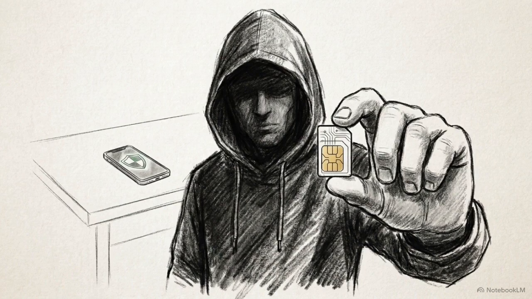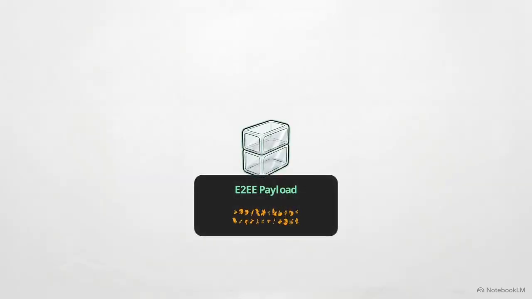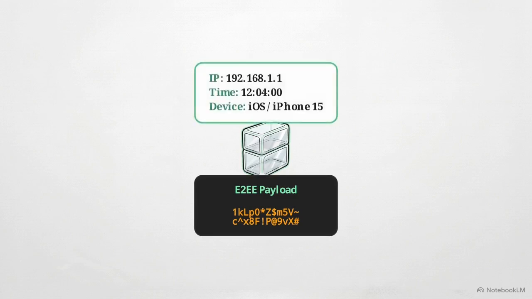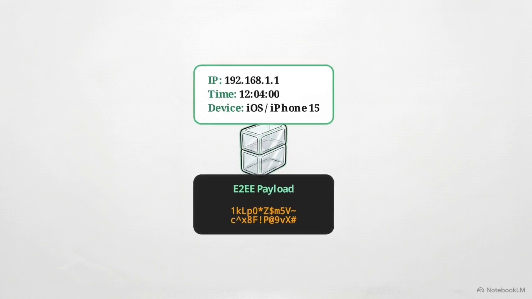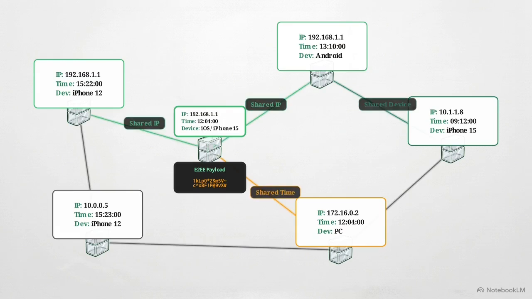This is the reality of modern exploitation. Threat actors ignore the impenetrable transit and exclusively target the system's edges. The most persistent edge vulnerability is metadata telemetry collected by the central servers. Look at this simulated data packet. The message payload is aggressively obfuscated. However, metadata headers, IP address, timestamp, and device type remain perfectly visible to route the data. By analyzing this, observers can deduce communication networks and behavioral patterns without reading a single message.